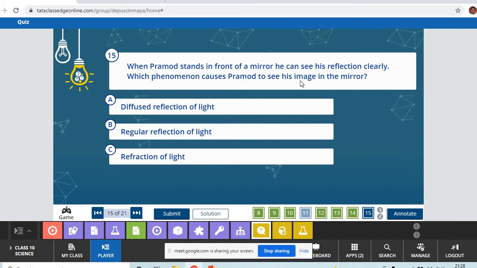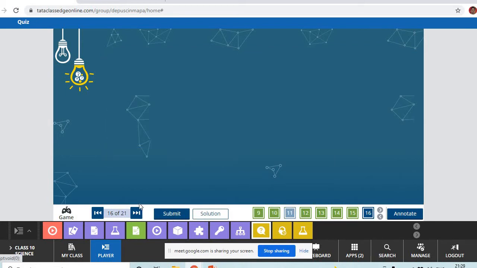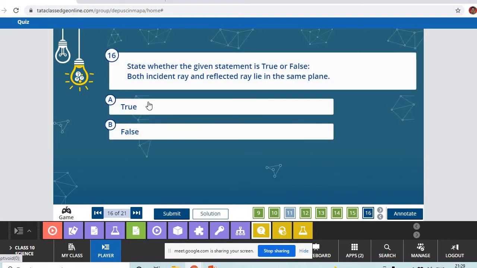When Pramod stands in front of a mirror, he can see his reflection clearly. Which phenomenon causes Pramod to see the image? Regular reflection of light. Aman, wonderful, correct. Everyone is giving correct answers. Both incident ray and reflected ray lie in the same plane? True. Correct.